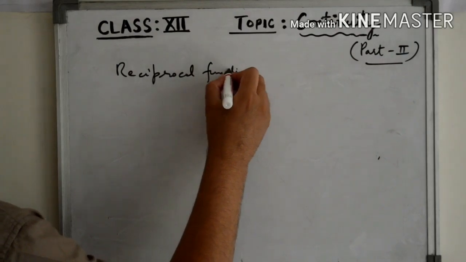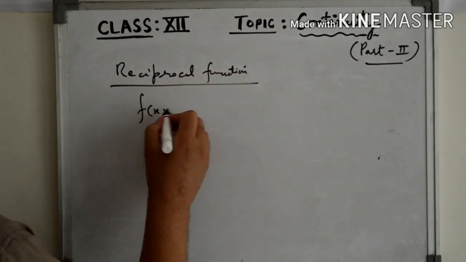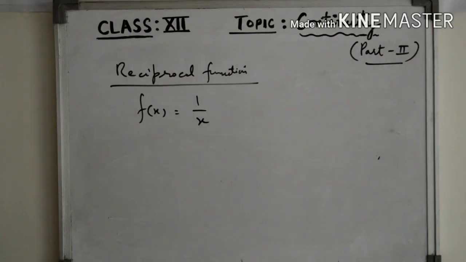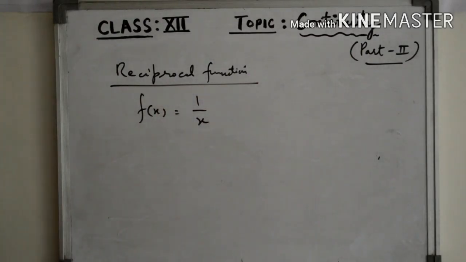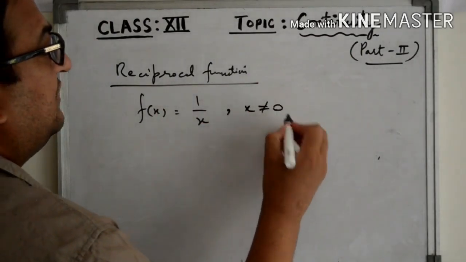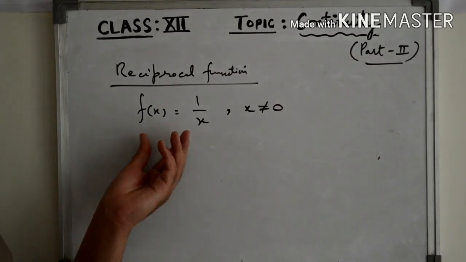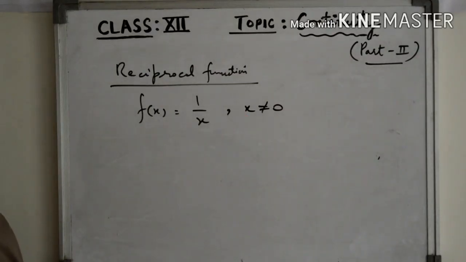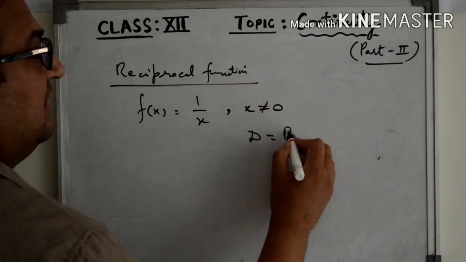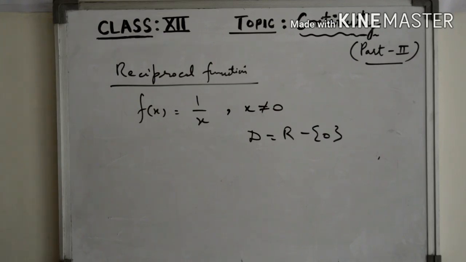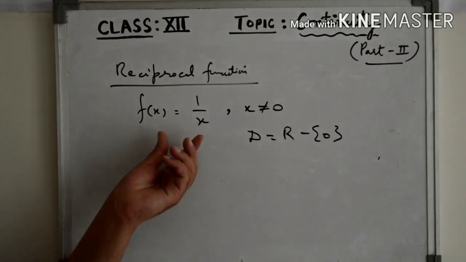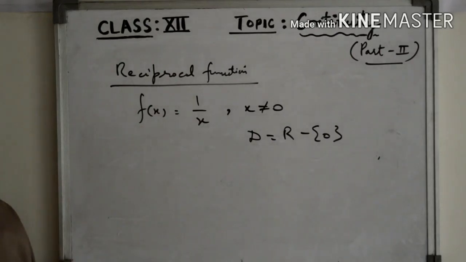The reciprocal function is defined as f(x) is 1 upon x. So the important thing here is the domain. Is this function defined for all real numbers? No. If we put x equal to 0, then the function is not defined. So obviously you have seen in your textbooks, whenever you define functions like this, we always write x not equal to 0. So the domain of this function is all real numbers except 0. So this is a reciprocal function, and the domain of this function is all real numbers except 0.